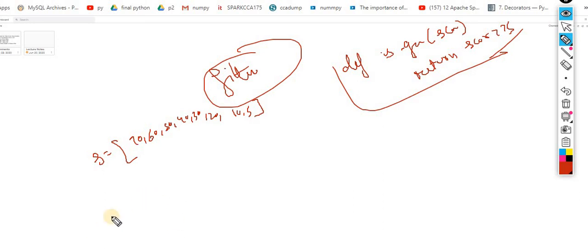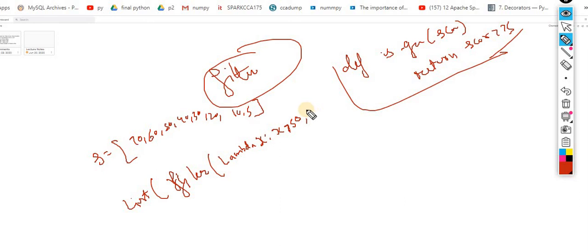For the filtering, you again have to convert to a list, then take advantage of filter. Here you have to pass your lambda: lambda x colon x greater than whatever your criteria is, greater than 50.